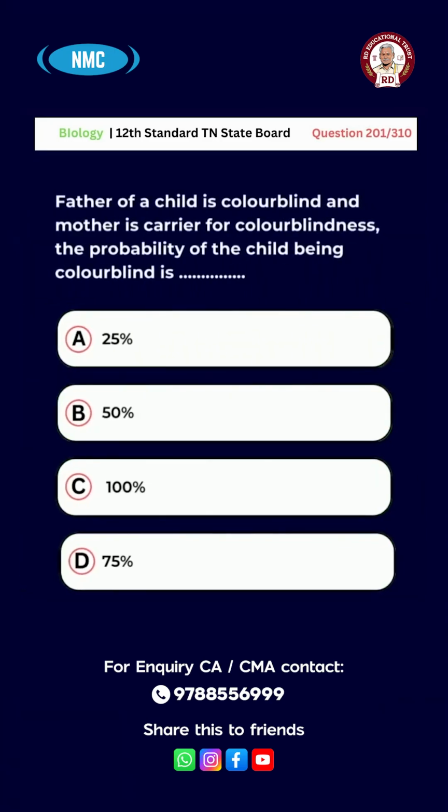Question number 201. Father of a child is colorblind and mother is carrier for colorblindness. The probability of the child being colorblind is option A 25%, B 50%, C 100%, D 75%. And the right answer for this question is option B 50%.